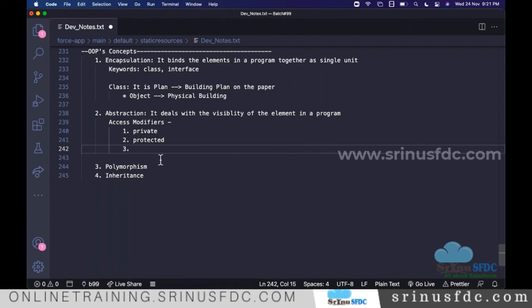So now here, what I'm trying to show you. Control the visibility of the elements in a program. We have keywords which will control the accessibility: private, protected, and these are the access modifiers.